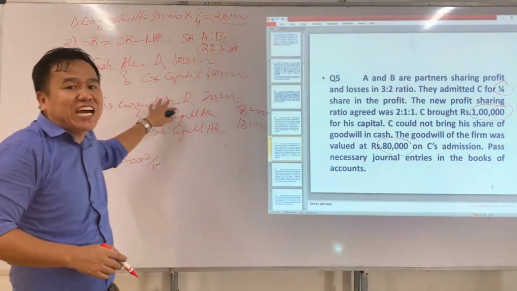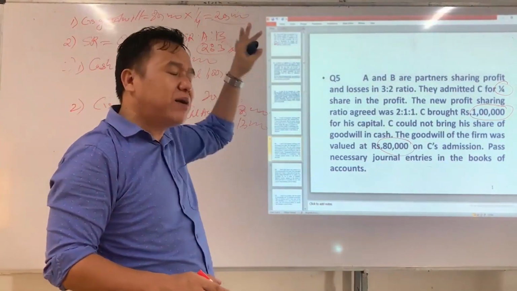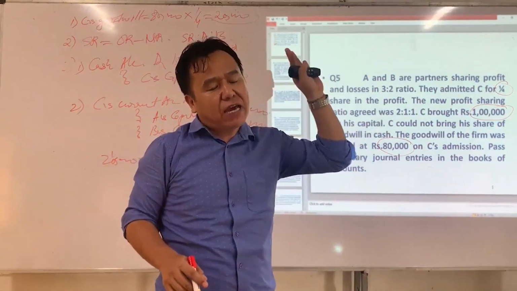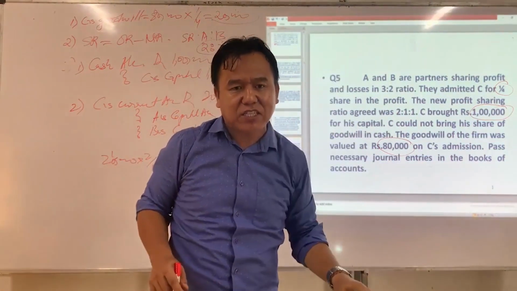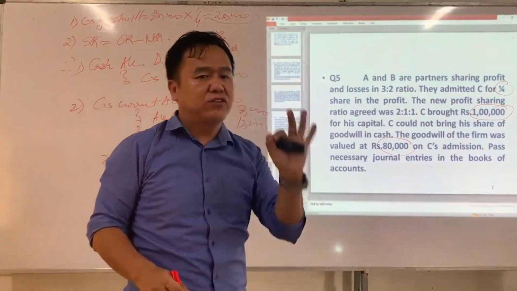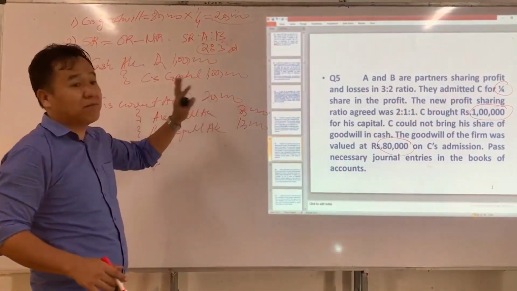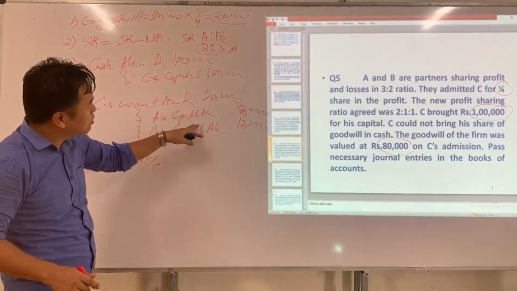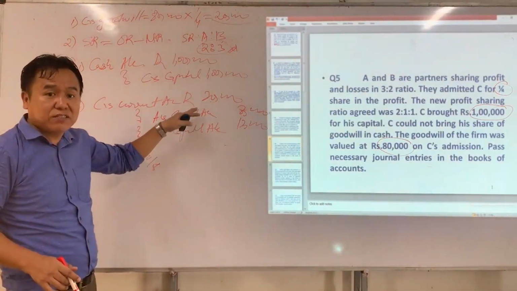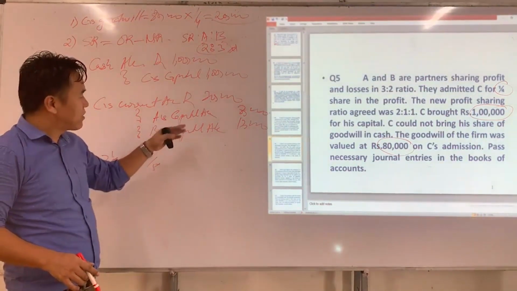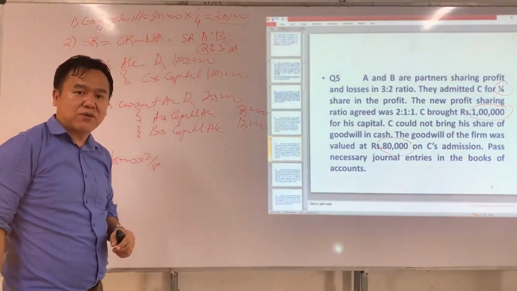So here, since C is not able to bring his share of goodwill, the same should be adjusted from C's current account or capital account. Thereby, C's current account or capital account will be decreased. If capital decreases, if current account decreases, it should be debited. That is why the current account is debited here. Since the premium amount is transferred to our sacrificing partners, the sacrificing partners' capital will be increased. That is why we have credited our sacrificing partners' capital accounts.